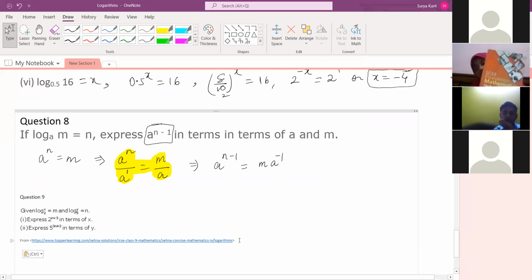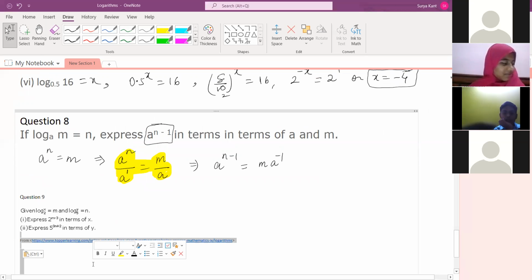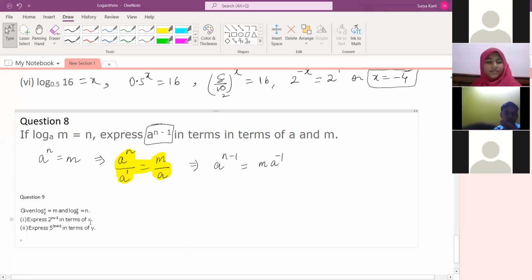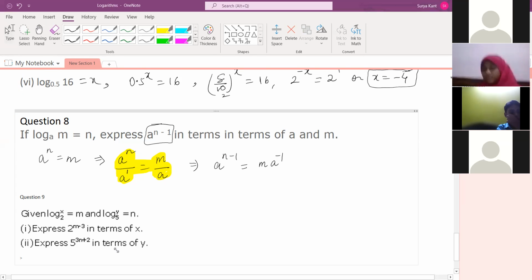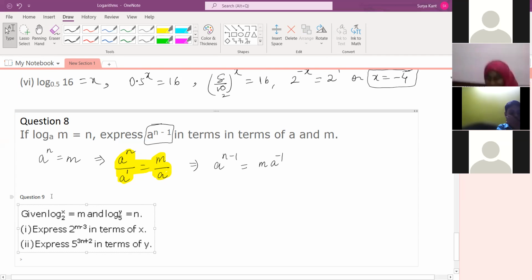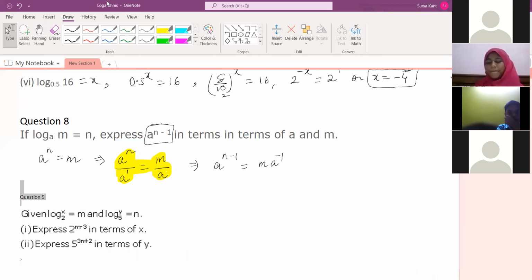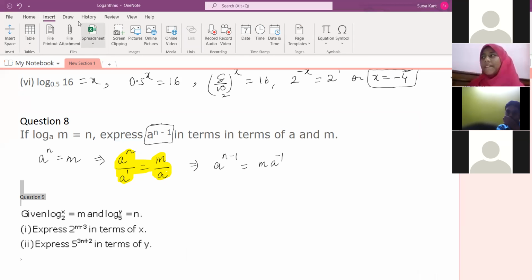See question number 9 over here. Sir, is this NCERT? NCERT, logarithm is not there, you know, Sai Ritvik. Sir, it's not there in the CBSE board.